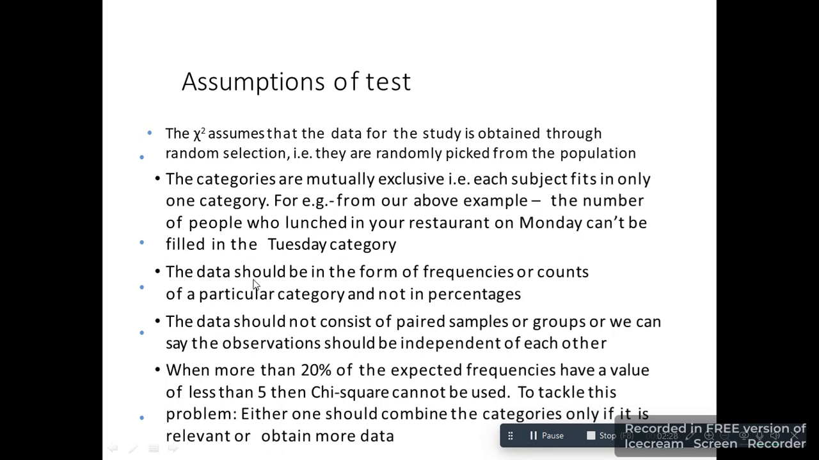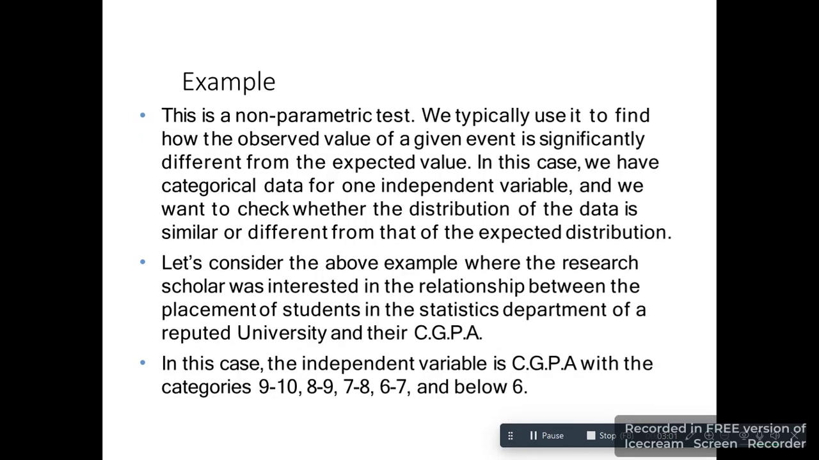When more than 20% of the expected frequencies have a value of less than 5, then the chi-square test cannot be used. To tackle this problem, either one should combine the categories, only if it is relevant, or obtain more data.